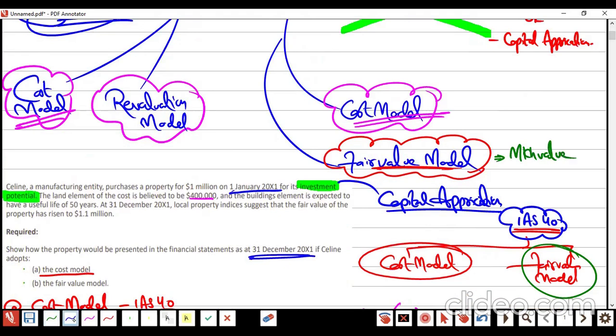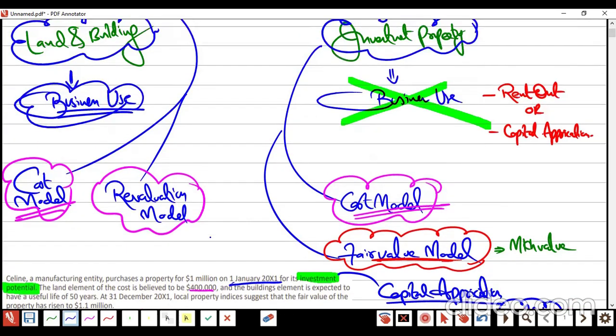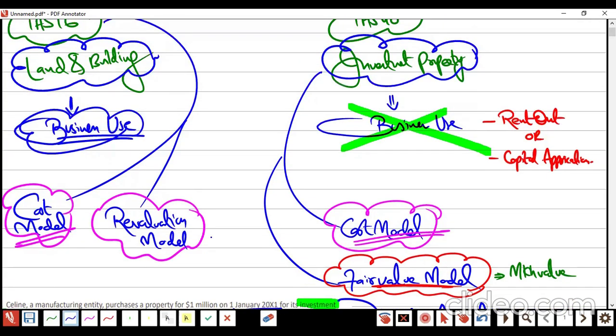Remember one thing, just recall your memory. You revised IAS 16 or no? IAS 16 revaluation model is going to affect the OCI. Remember? Gain or loss on revaluation, that is surplus or deficit in revaluation, is not part of the income statement. It is going to affect the OCI, right or wrong? Any problems? No.